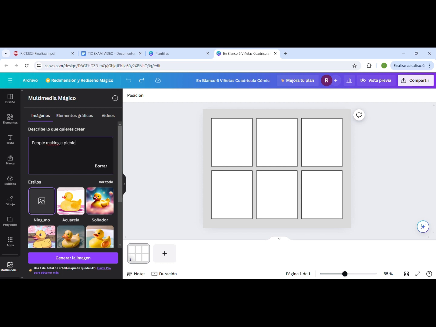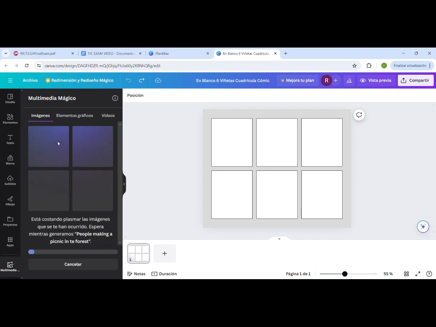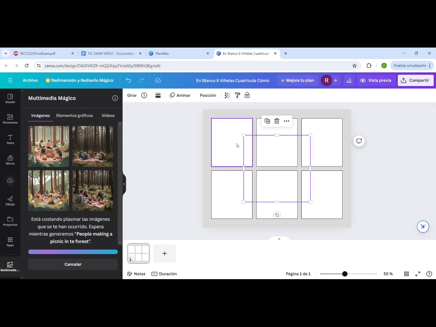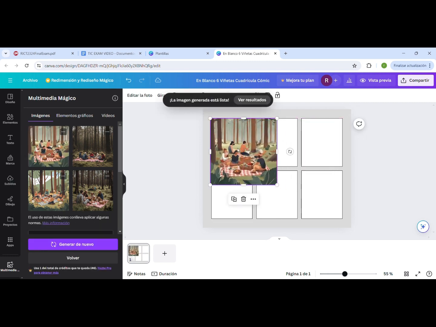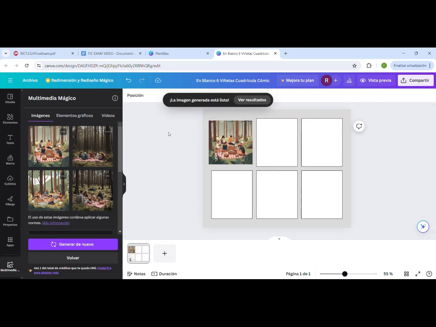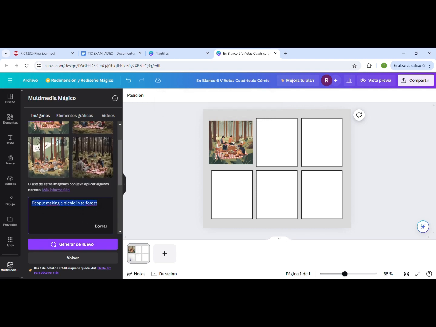We have to enter the statement we want and press generate. It will give us some options. We just have to select the best one and adjust it and repeat the same action for all the photos.